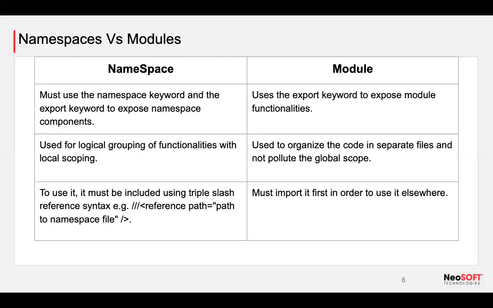I personally don't find any advantages of namespaces in comparison with modules, because modules provide a hell of a lot of things and are easy to use: you export something and just import it. But I personally feel it's a disadvantage that after converting to JavaScript, my namespace is put as a global variable, which will produce a lot of challenges and a lot of bugs. So I don't feel any advantage in why they created it, but if I come across any solution, I will definitely share it with you all.